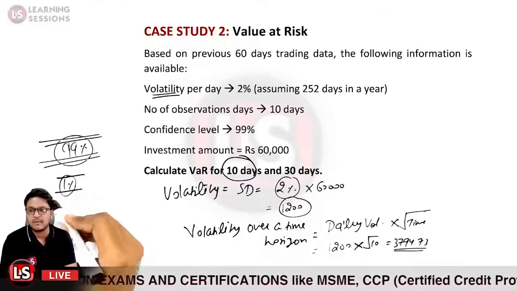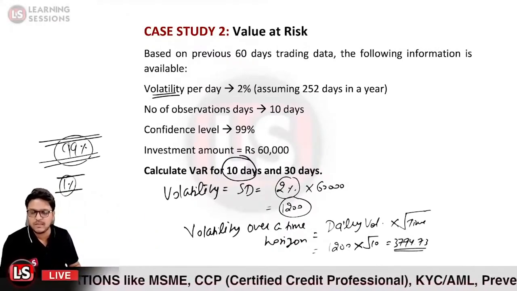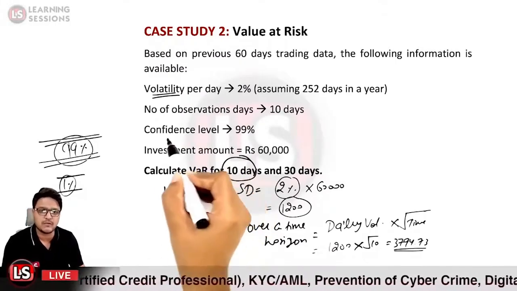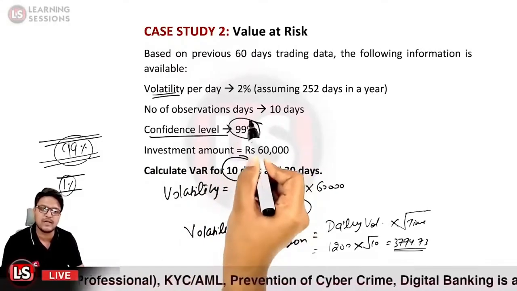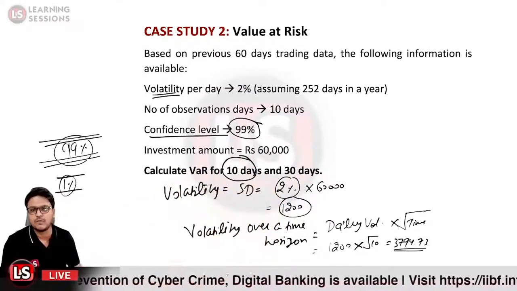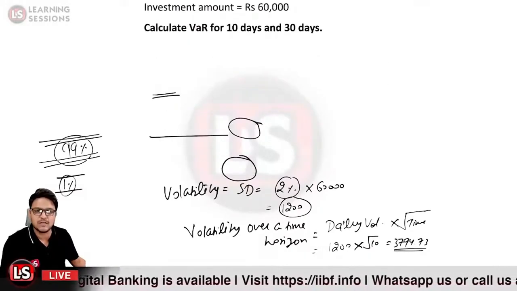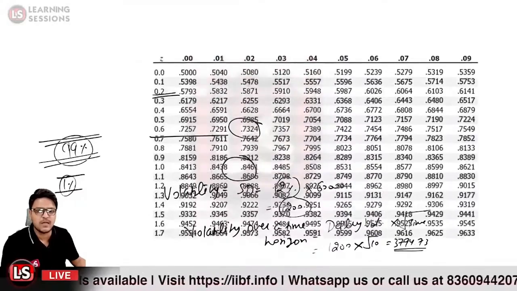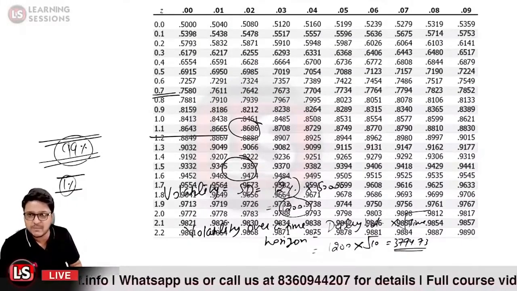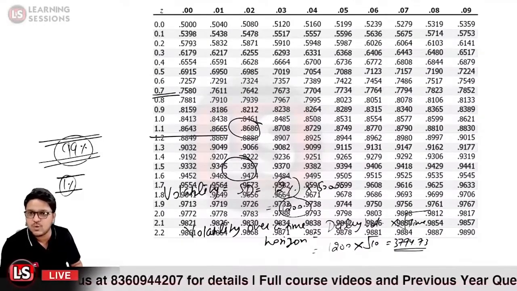For that particular purpose, we predict the value, and further we get the value at risk which will be affected over there. So in this particular case, we are considering the confidence level to be 99%. For this confidence level of 99%, we will be looking at the Z table value. Let us have a look at the Z table over here. In the exams, you need to memorize some of the commonly used Z table values, that is 99.99%, 90%, 95.5%. These are commonly asked values in the questions itself.